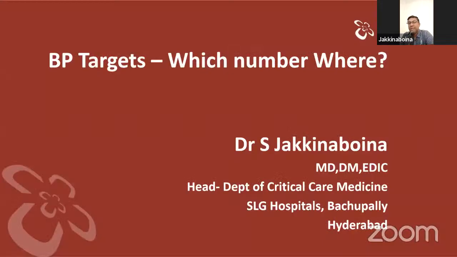Sir, good morning all. Today, Dr. Jakinabhoyana Srinivas is talking on BP targets, which number where. We all know that we are maintaining the BP target of MAP 65, which is a gold standard mean arterial pressure. Still, Dr. Jakinabhoyana wants to elaborate on what are the real targets of blood pressure to maintain the organ perfusion, pressure to maintain the vital organs perfusion. Now I request Dr. Jakinabhoyana to start the presentation on this topic.